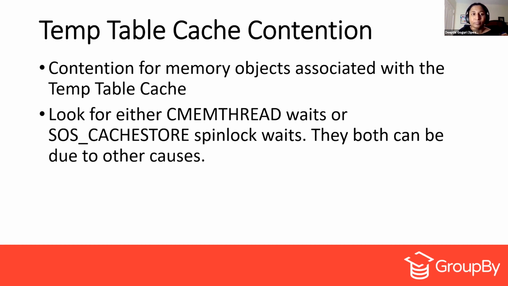Now what to do? This is the contention for the memory objects themselves associated with the temp table cache. And it looks like this: you will see either CMEMTHREAD waits or SOS_CACHESTORE spin waits when you see those wait types. But there are several other reasons why we will see these CMEMTHREAD and SOS_CACHESTORE waits as well. We are not focusing more on this, but in the coming slides, we are going to see what improvements they have made in SQL Server 2019.